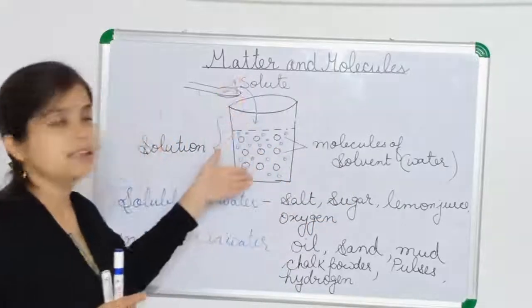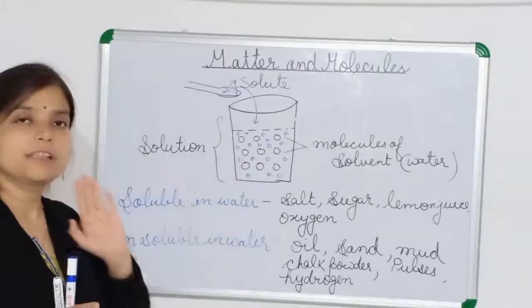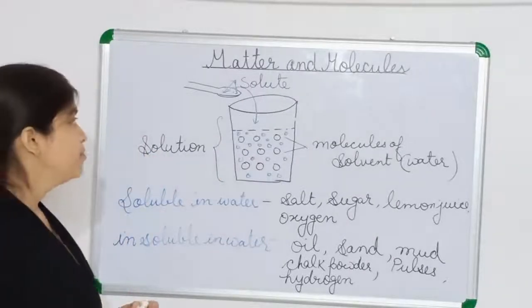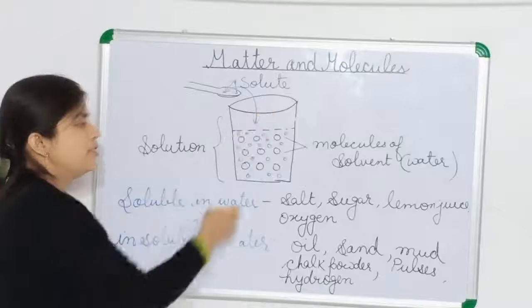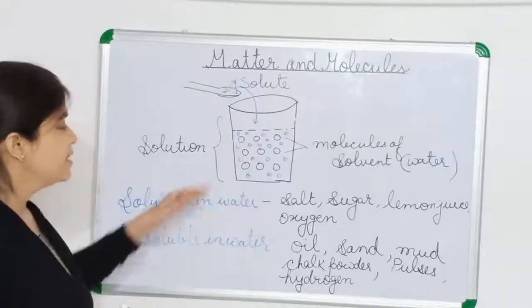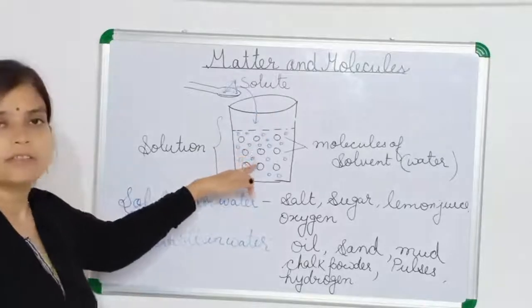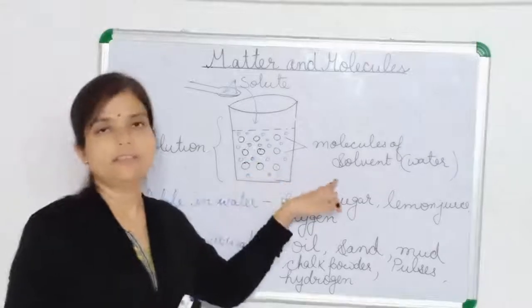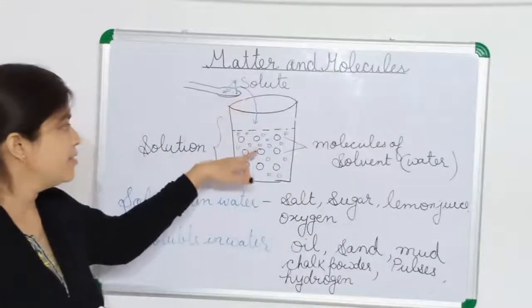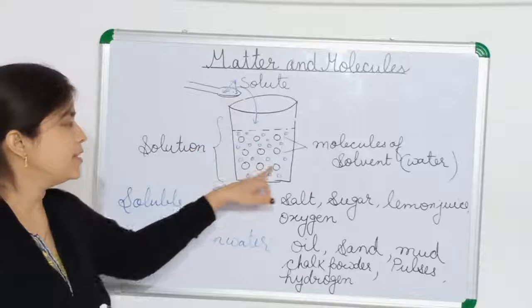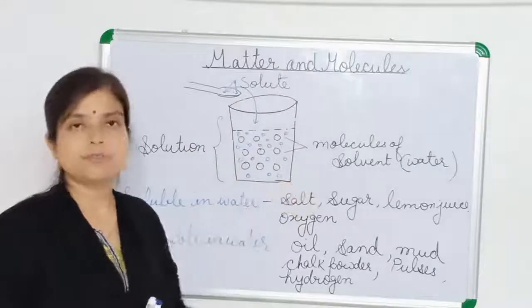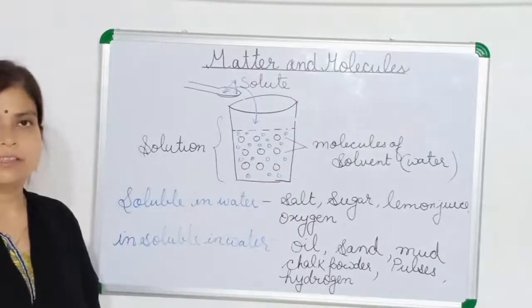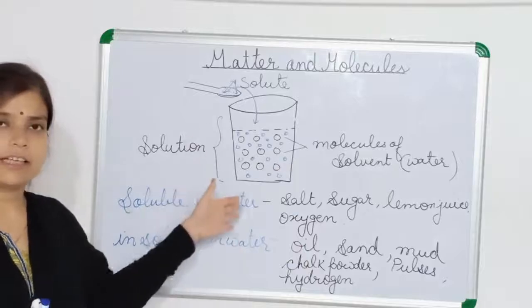We are putting something in it, but the volume will not increase. Why is it not increased? Because the solute occupies the space between the molecules of the solvent. You can see the solute is occupying the space in between the molecules of the solvent, so the volume is not increasing. They are adjusting over there only.